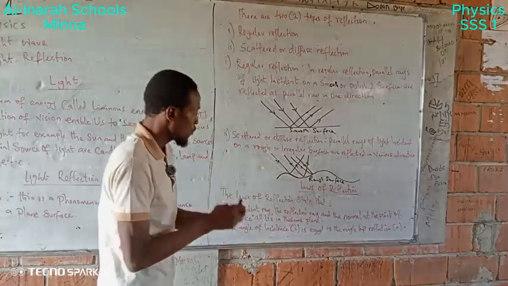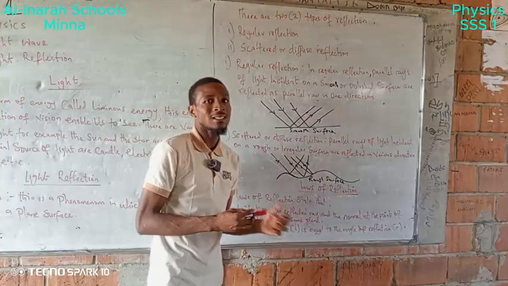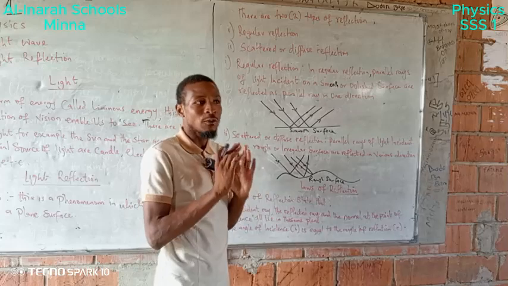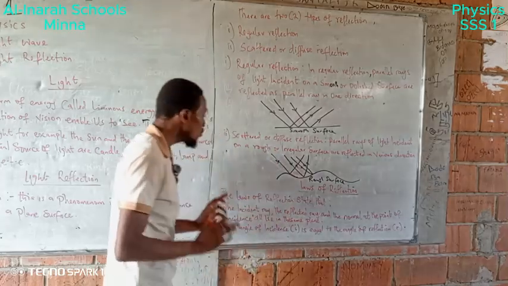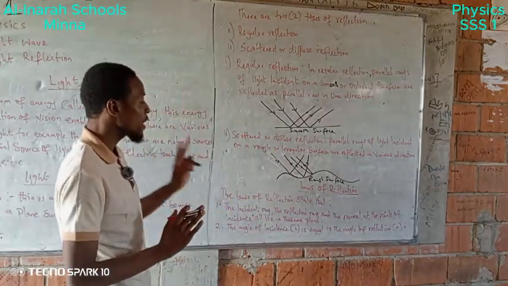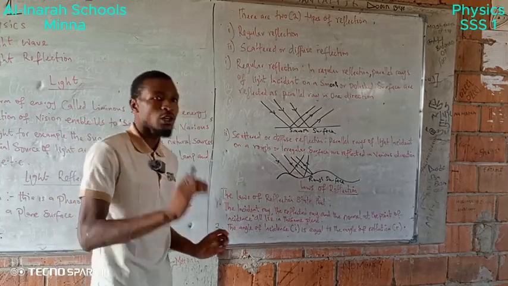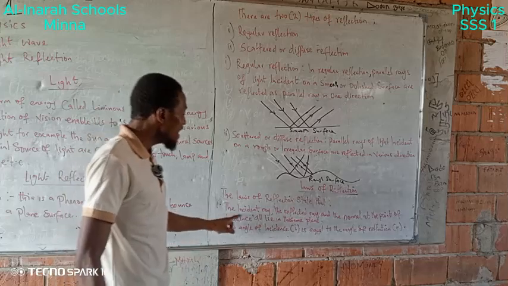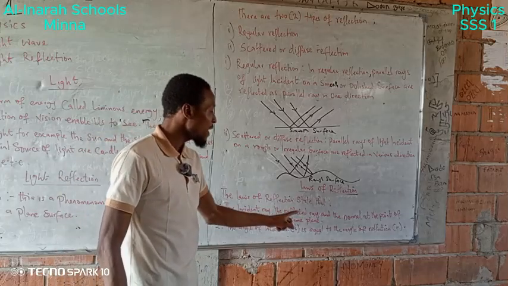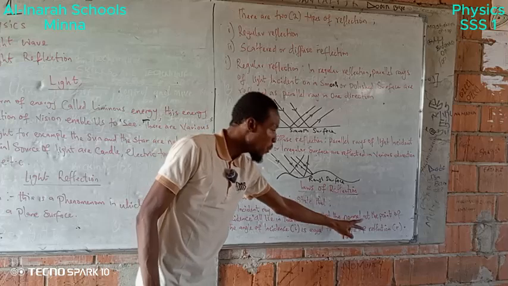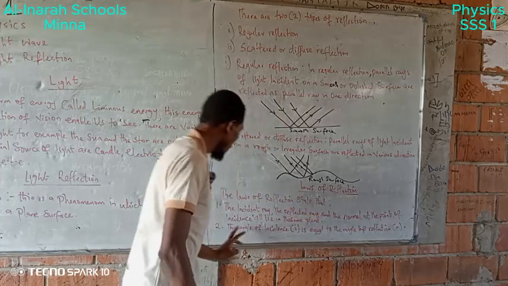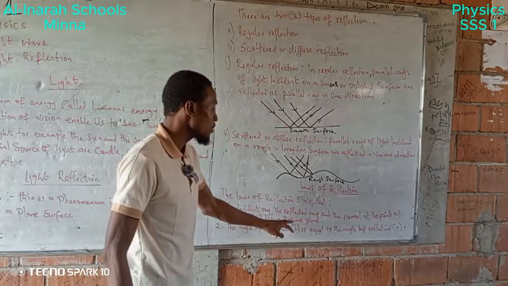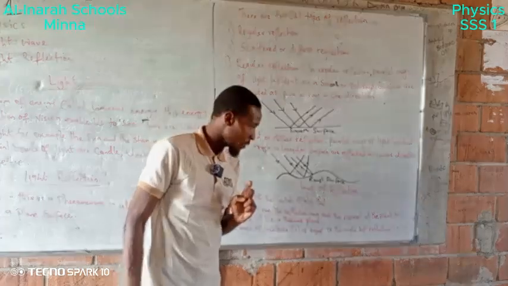Then we move to laws of reflection, that is the laws guiding reflection of light. We have two laws of reflection. The first one says that the incident ray, the reflected ray, and the normal at the point of incidence all lie on the same plane.